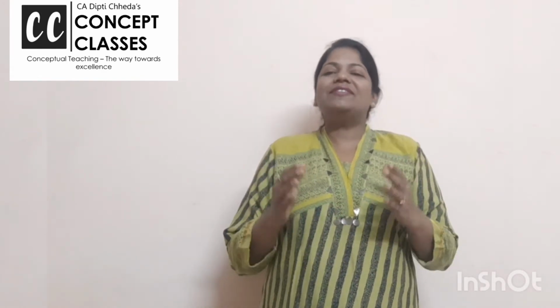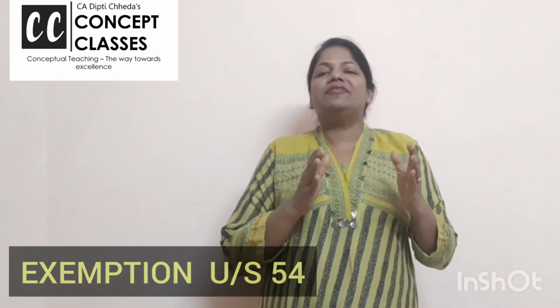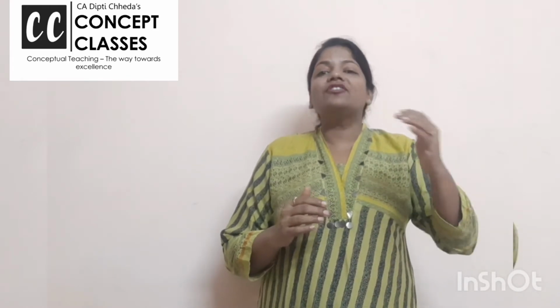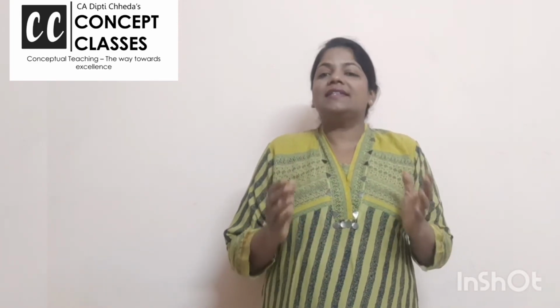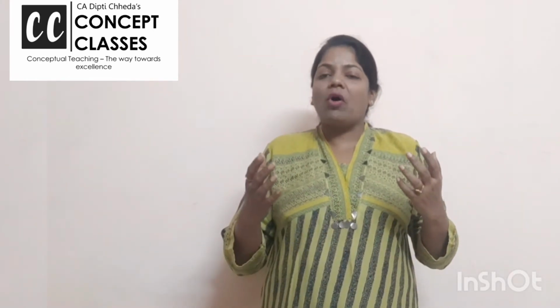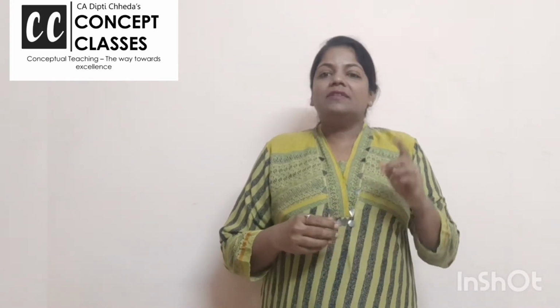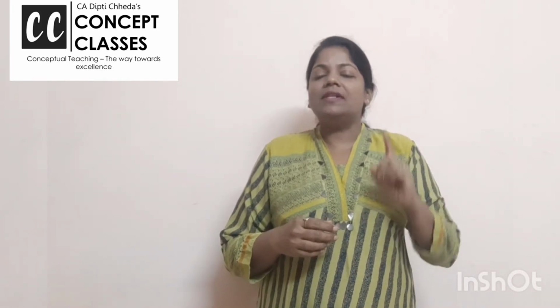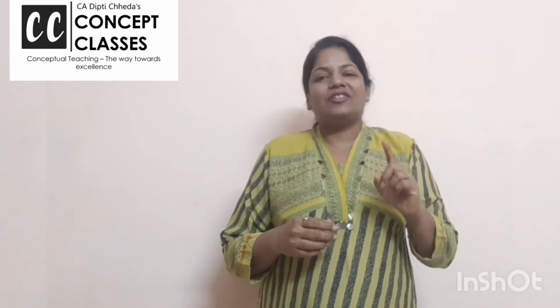So now let us dive into the capital gain chapter. We have the first exemption, that is section 54. If you have sold a residential house, or a property or a land attached to a house, and you get a capital gain, these capital gains are in lakhs and crores. So how do I avoid paying income tax? There is some option to it. Let us see. The first condition is that this provision of section 54 is applicable only to individual and HUF.